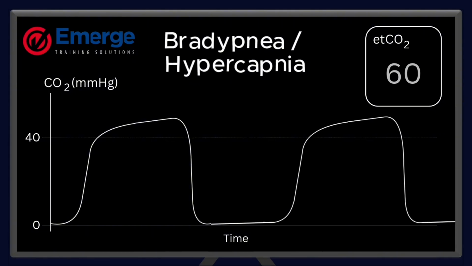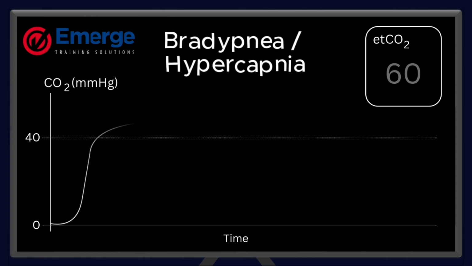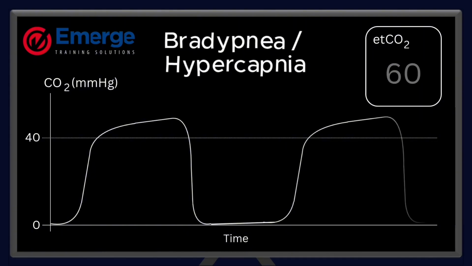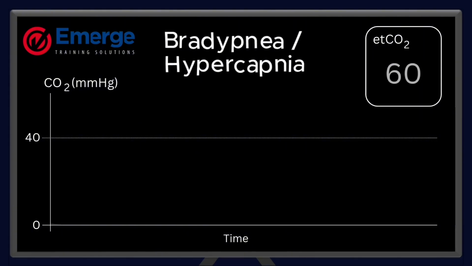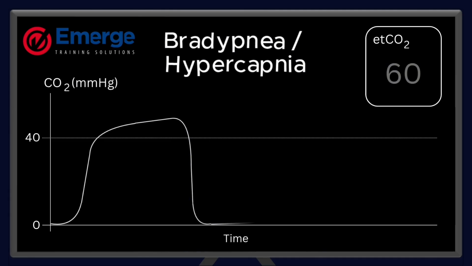Physiologically, the patient isn't breathing enough to eliminate the CO2 being produced. CO2 accumulates in the lungs and bloodstream, leading to respiratory acidosis. Common causes include opioid overdose, sedatives, airway obstruction, fatigue, neuromuscular weakness, or late-stage respiratory failure.